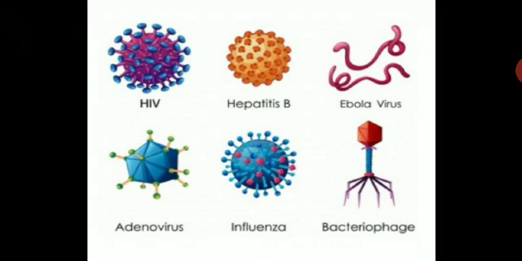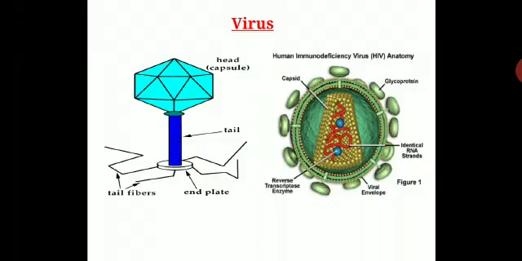Here you can see some viruses: HIV, hepatitis B, Ebola virus, adenovirus, influenza, bacteriophage. These are some virus diagrams you can see. The actual diagram of the virus consists of a head, that is called the capsid, a tail, a tube-like structure, and below that you have a plate-like structure which has tail fibers and plates.